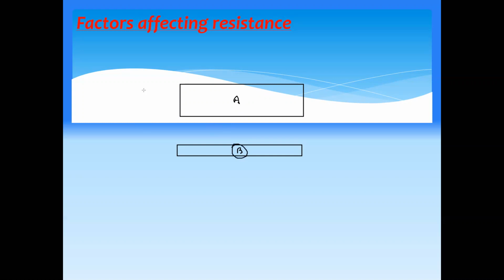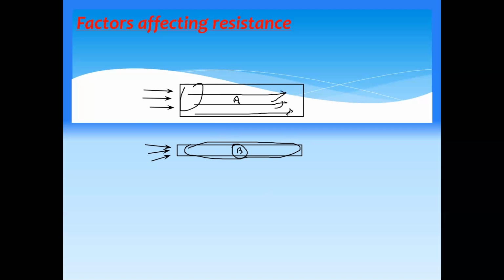Why is B the right answer? Because look, for example, if three charges are entering, between the charges there's a repulsion. But B is a narrow passage. Like, if three people enter a narrow passage, they will find it difficult to move through because small space is available for them to move. But this is a wider passage, so charges can move relatively easier as compared to B. So thinner wires have higher resistance than thicker wires.